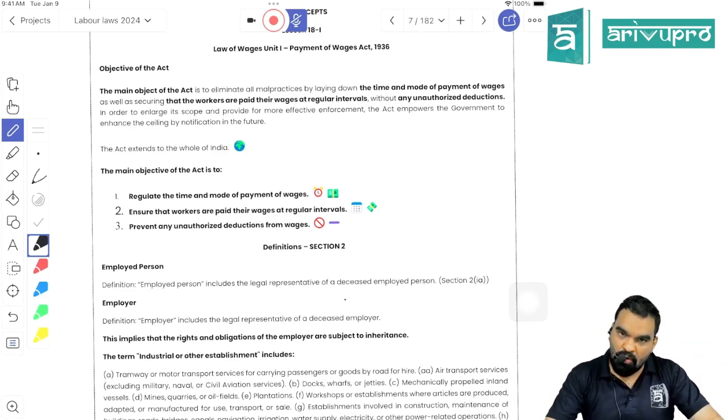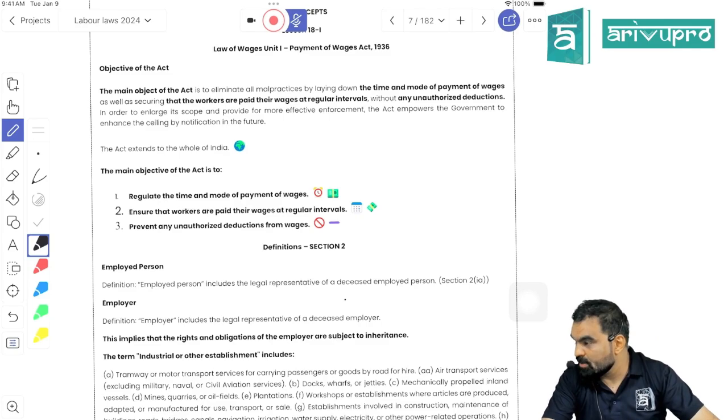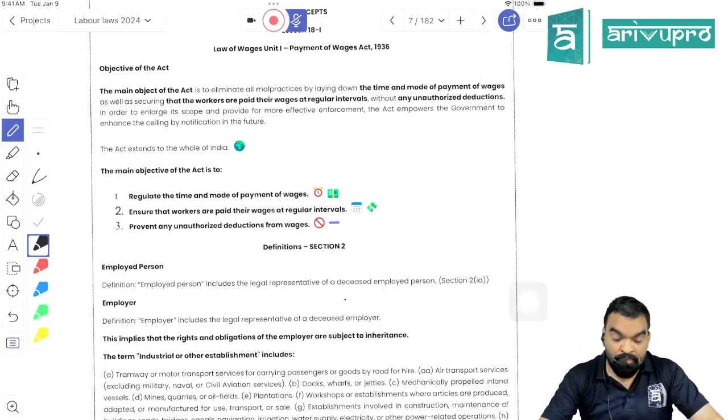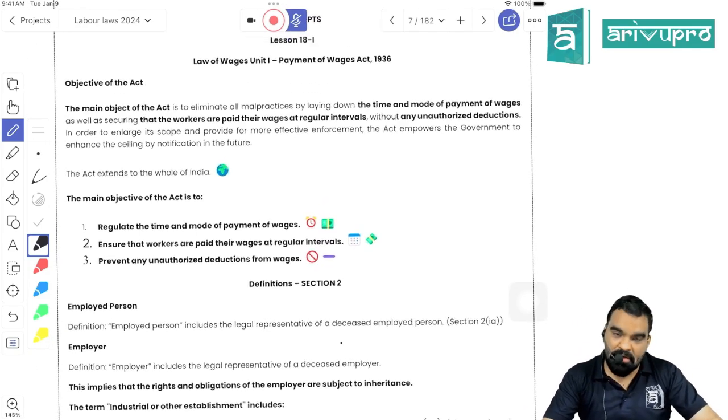If this law did not exist, your employer may choose to give you infrequent payments, like sometimes they'll pay you daily, sometimes monthly, sometimes quarterly. So they would be at their own convenience. But as the Payment of Wages Act is applicable here in India, they're bound to make at least monthly payment, so that at any point of time the wage period should not be more than 1 month.